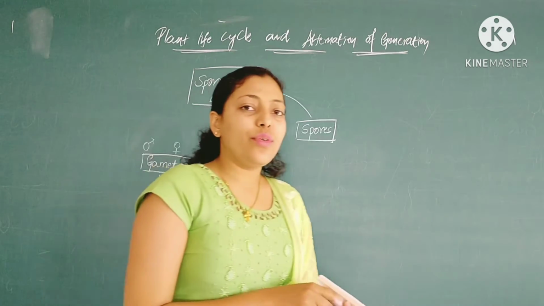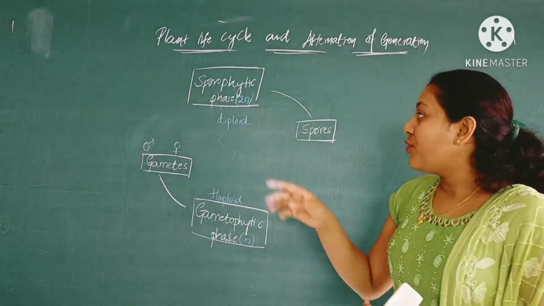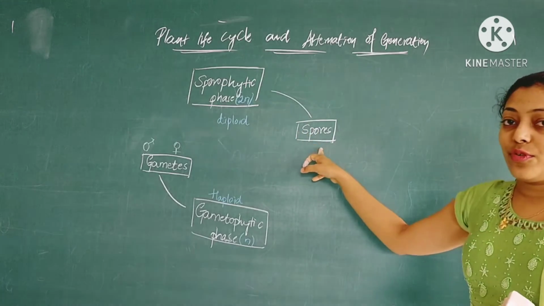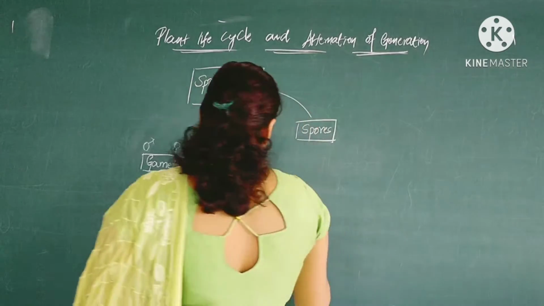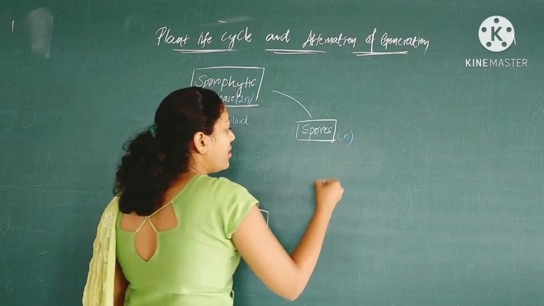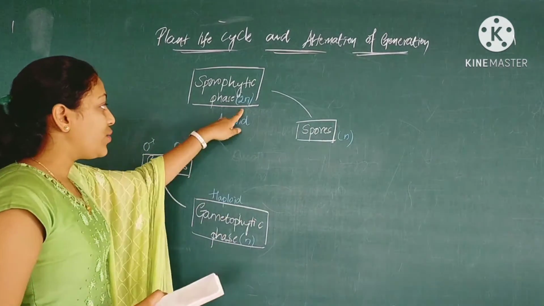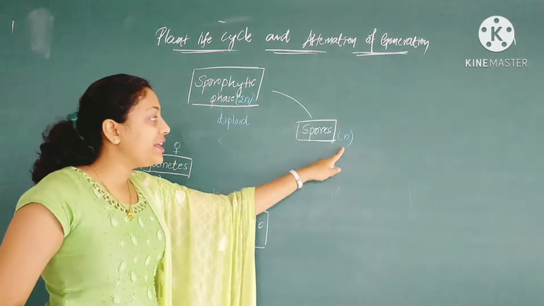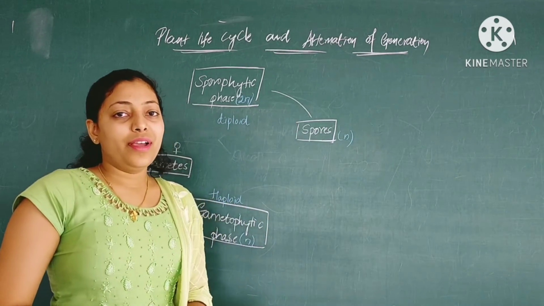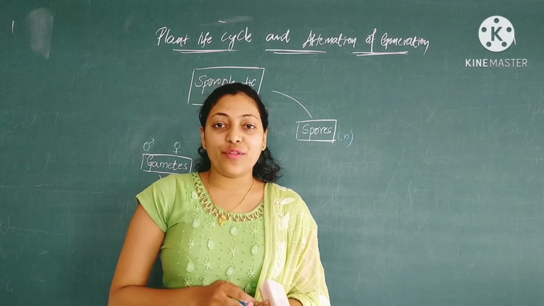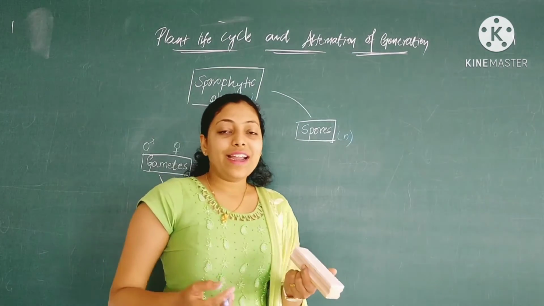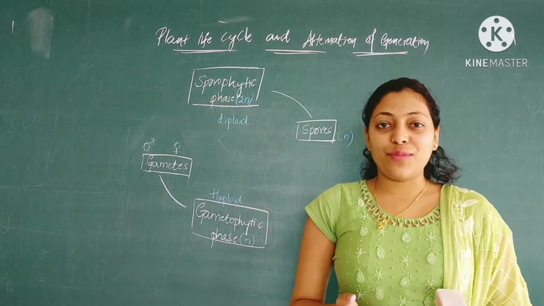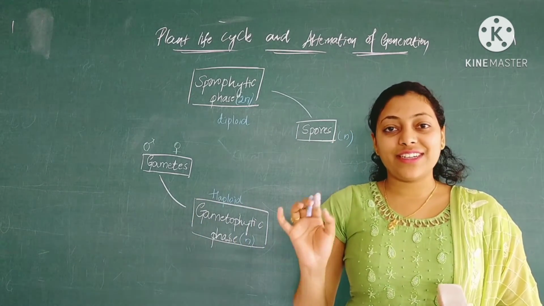The sporophytic phase produces spores, and spores are haploid in number. Do you get it? This was the diploid number and now it is reduced to the haploid number. To have a haploid number of chromosomes, meiosis division takes place.